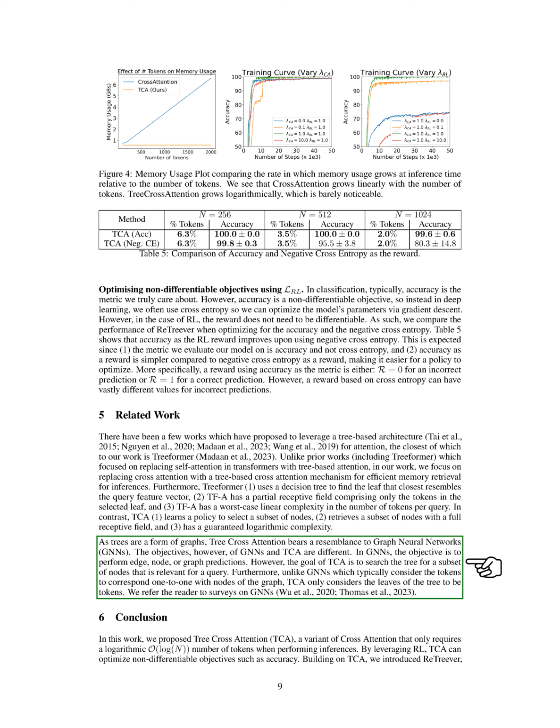Our tree cross-attention model is similar to graph neural networks, GNNs, in that trees are a form of graphs. However, the objectives of GNNs and TCA are different. GNNs aim to perform edge, node, or graph predictions, while TCA aims to search the tree for a subset of nodes that is relevant for a query. Also, unlike GNNs which typically consider the tokens to correspond one-to-one with nodes of the graph, TCA only considers the leaves of the tree to be tokens.